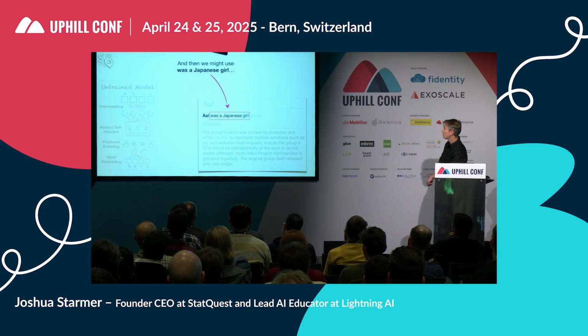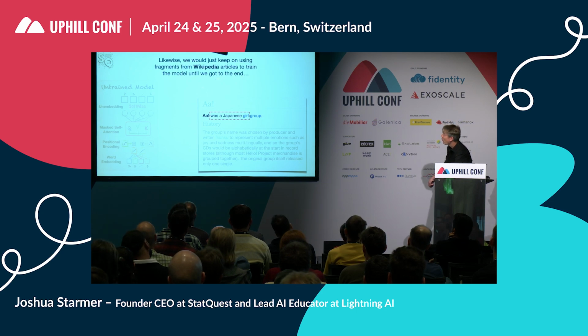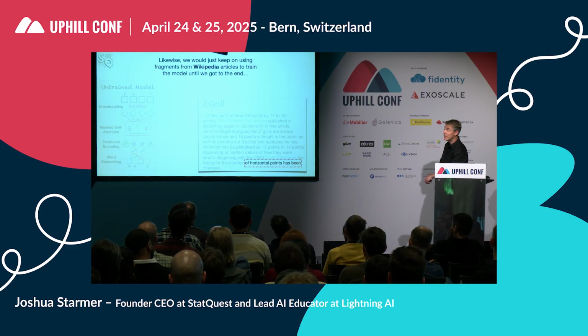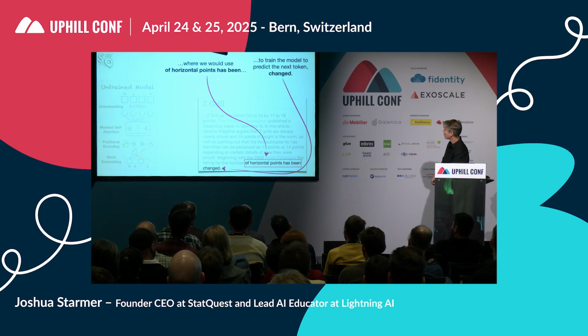And then we might use "was a Japanese girl" to train the model to predict the next token, group. Likewise, we would just keep using fragments from Wikipedia articles to train the model until we got to the very end, where we would use "of horizontal points has been" to train the model to predict the next token, changed.